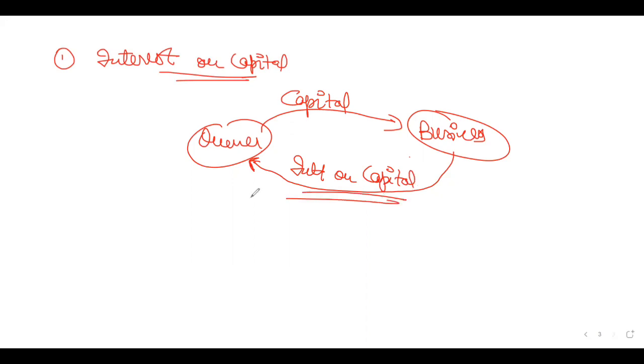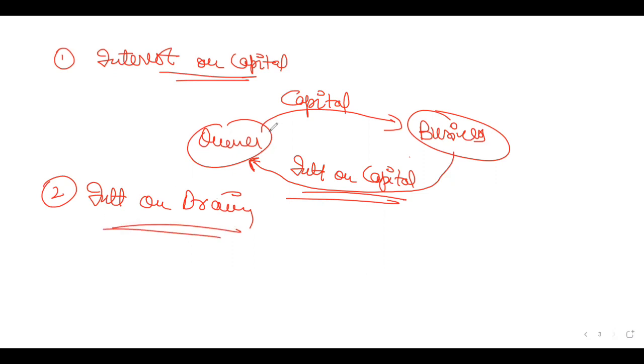Got it? The other thing we must study is interest on drawings. Similarly, the owner requires some money for his personal use. So he withdrew some money from the business. And similarly, the business now requires the owner to pay some interest to the business. Got it?